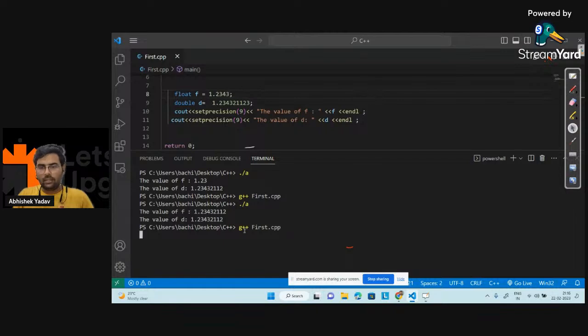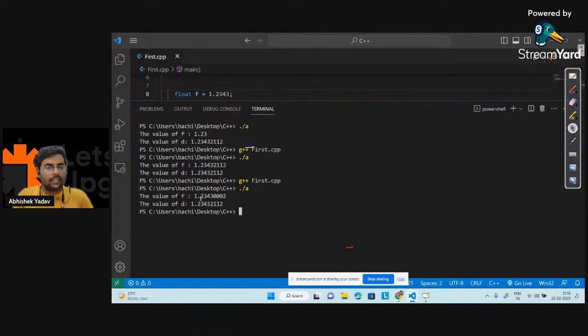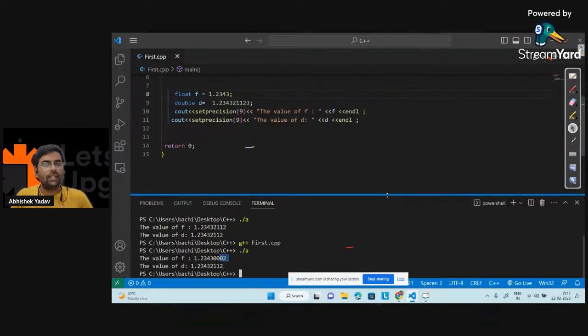If I compile and run the code, here you can see I am getting some output for the float. But after 6 digits, I am getting some random value, that is 0002. It will actually store up to 6 decimal digits. If you try to manipulate the behavior, you will get up to 9 decimal digits, but most of the time you will get wrong output.